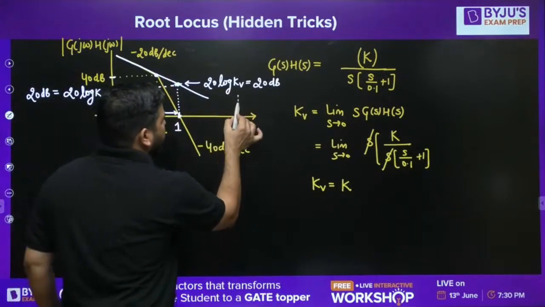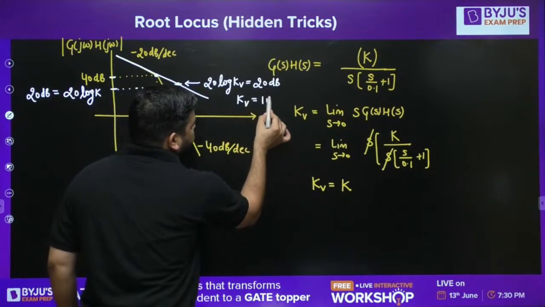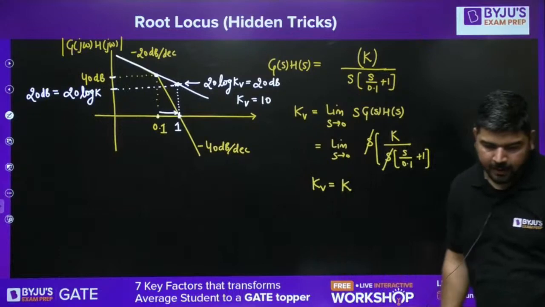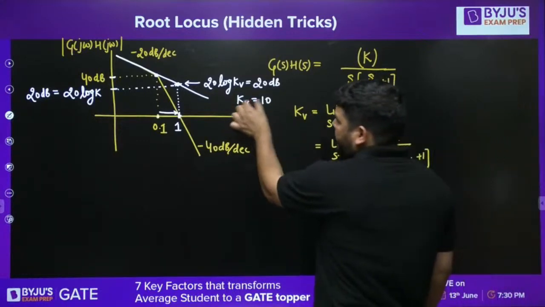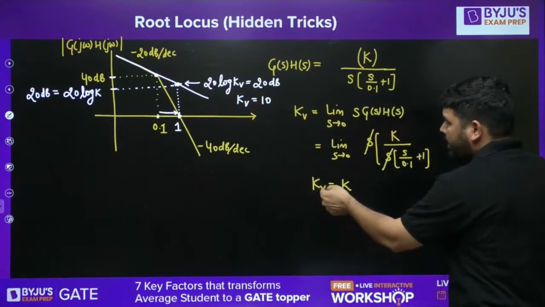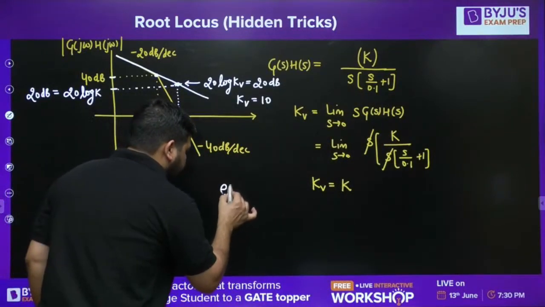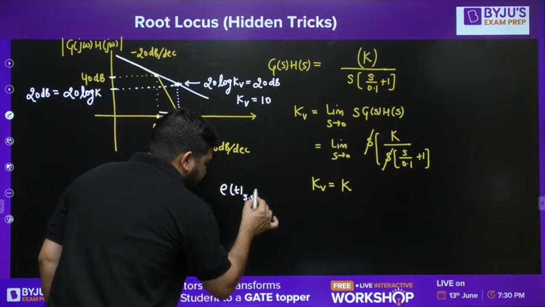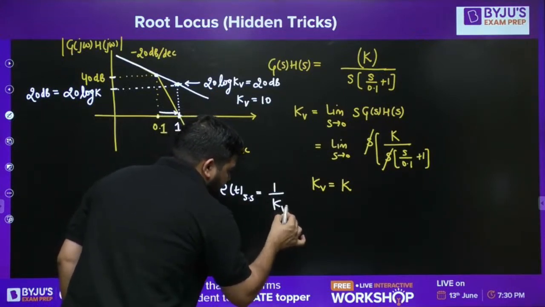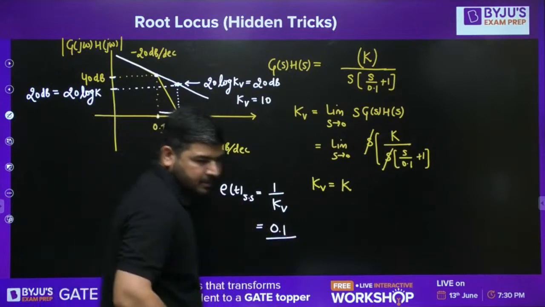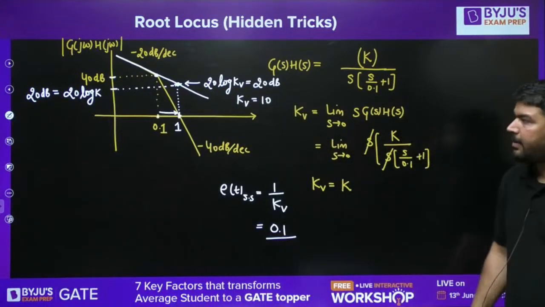Now from here you can calculate Kv. Kv came out to be 10. Velocity error constant came out to be 10. I hope it is clear. So I got Kv as 10. Once you get this Kv, you can write the steady state error. The steady state error e_ss, especially for ramp input, will be 1 over Kv, and Kv is 10, so it will be 0.1. It's easy peasy.